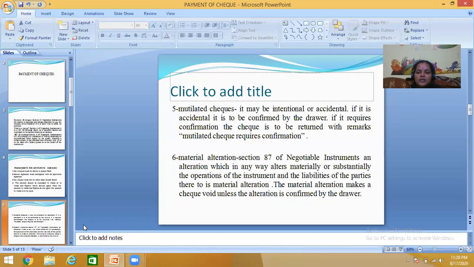A material alteration makes a check void unless the alteration is confirmed by the drawer. So if any changes are there, they should be confirmed by the drawer. If not confirmed, the banker is not supposed to accept that particular check.